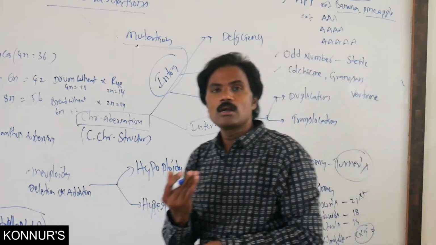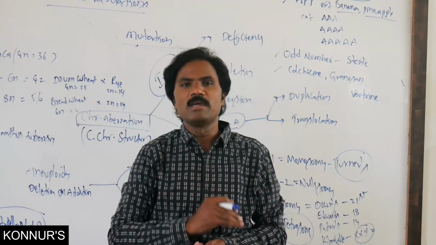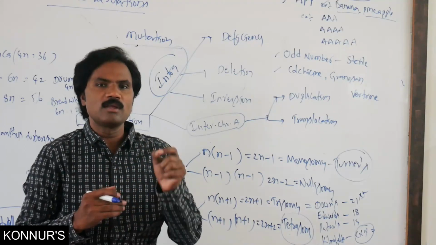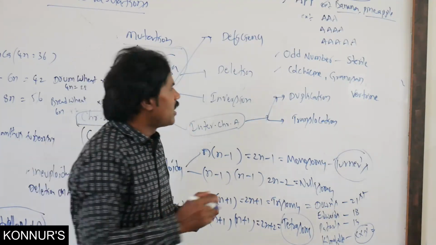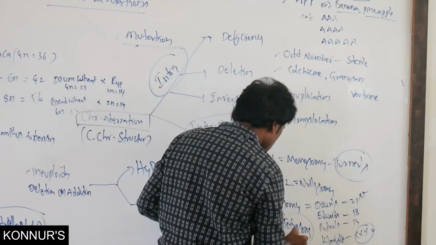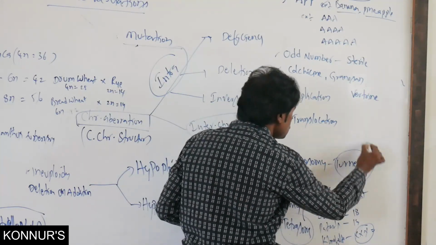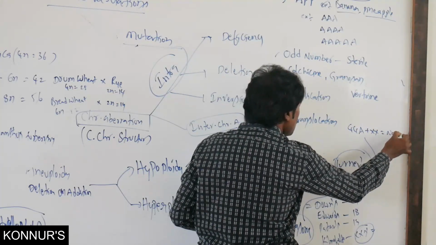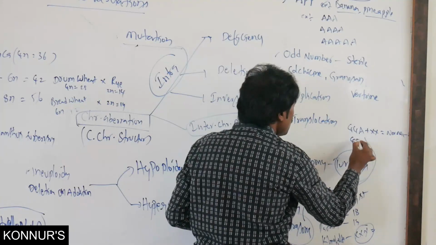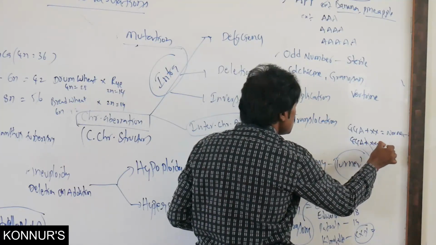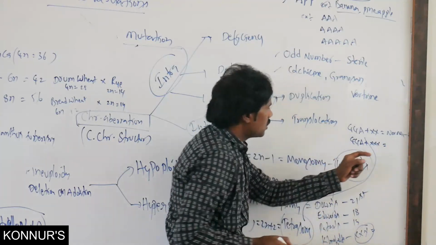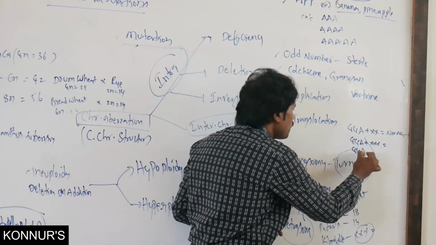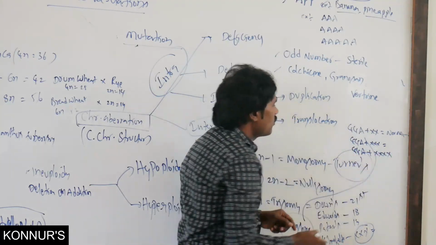Tetrasomy, more than 2 sets, gives the super female and super male. Normally a female has 44 autosomes plus XX, that is the normal female. Then 44 autosomes plus XXX, and 44 autosomes plus XXXX, which we call tetrasomy.